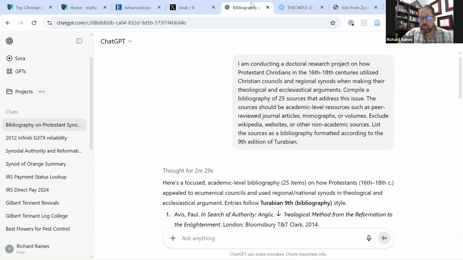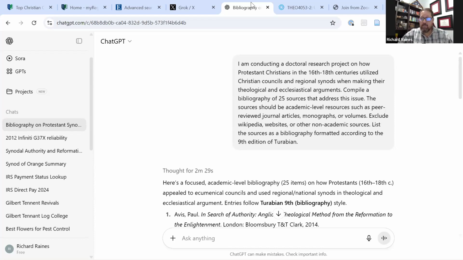Now, in the course that I took in the doctoral work, where we had to put our research proposal together, the very first assignment was to compile a bibliography of 100 sources. So what you're seeing here is exactly what I did for that project, except I think I put in 150 sources because obviously the next step is going to be to cull through these sources. But I asked ChatGPT to compile a bibliography of 25 sources that address this issue.